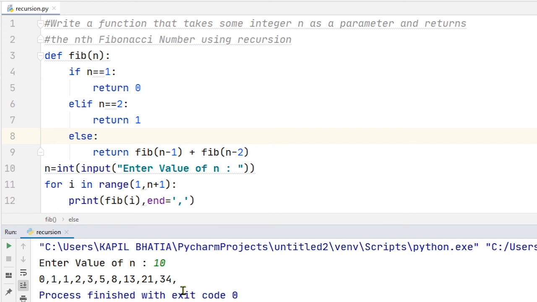Okay. So students, I hope you understand all about recursive functions. If you have any query, let me know.